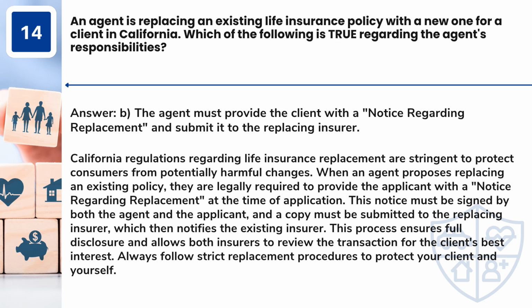This notice must be signed by both the agent and the applicant, and a copy must be submitted to the replacing insurer, which then notifies the existing insurer. This process ensures full disclosure and allows both insurers to review the transaction for the client's best interest. Always follow strict replacement procedures to protect your client and yourself.